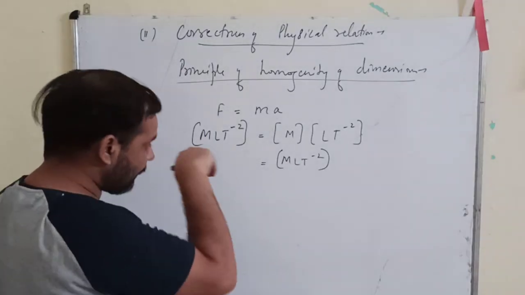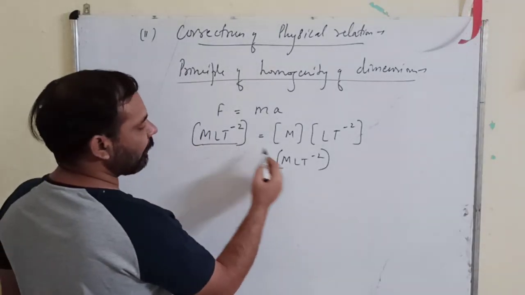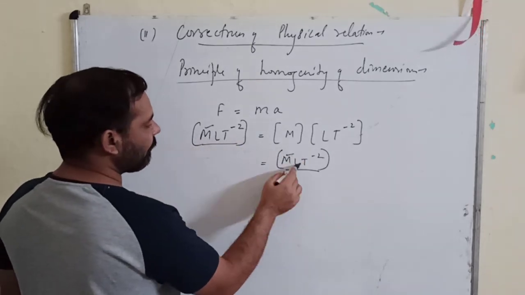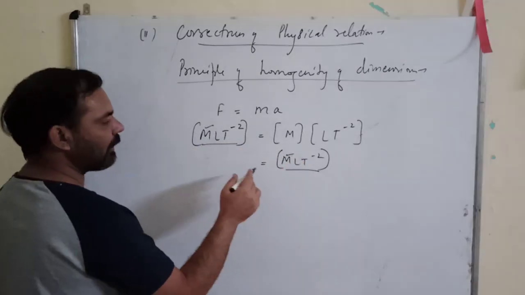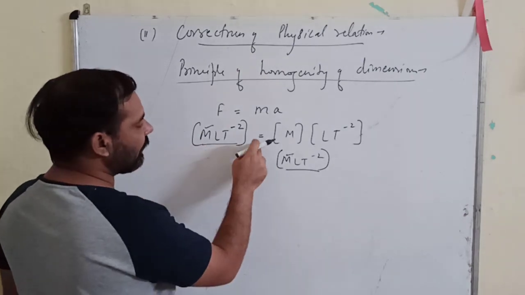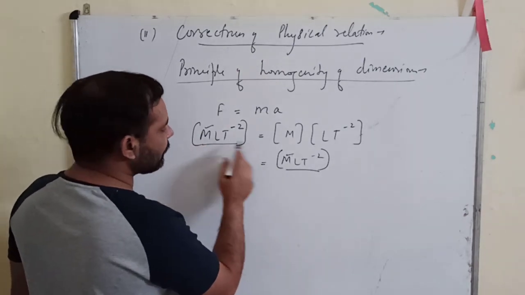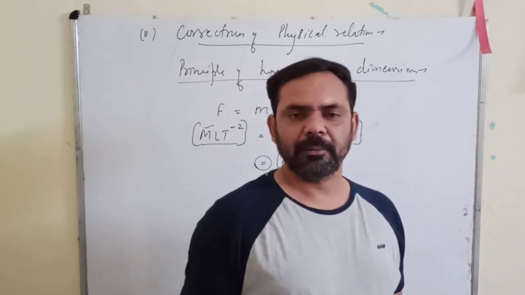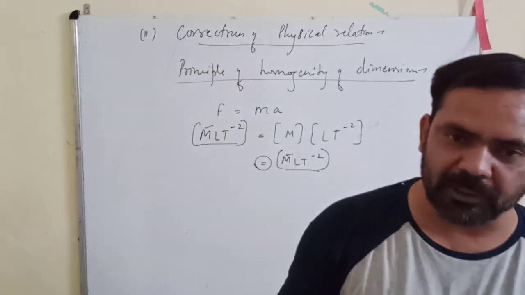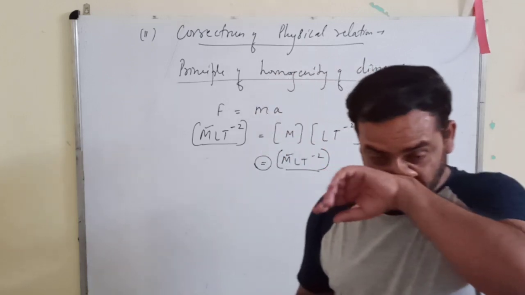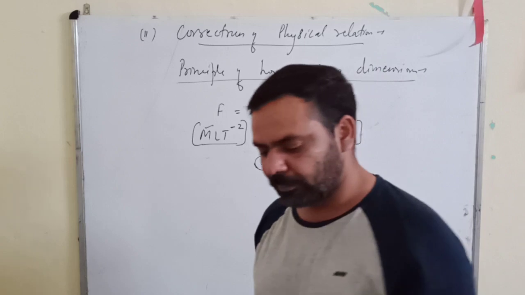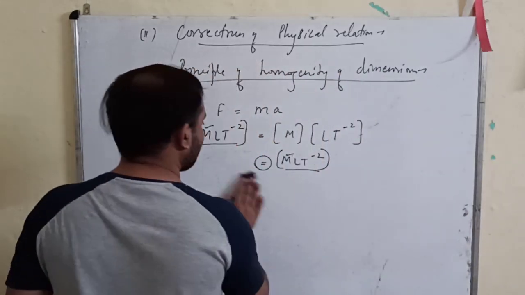So you can see that the dimensions of fundamental quantities, M is 1, both sides same, L both sides same, T both sides same. The dimensions of fundamental quantities on both sides of the equation must be equal. Okay, for a dimensional equation, the dimensions of fundamental quantities on both sides of the equation must be the same. I will give you another example.